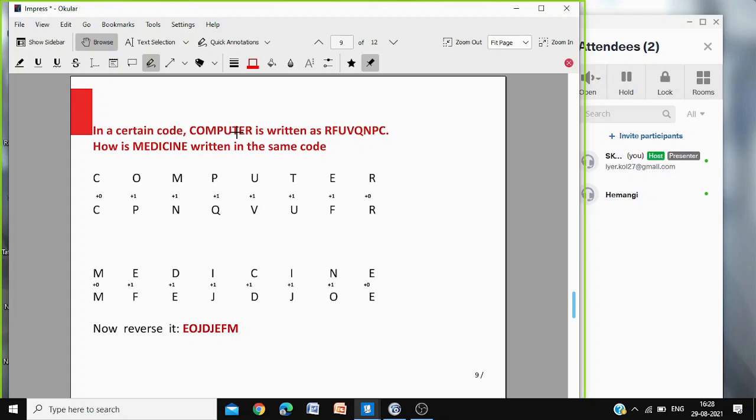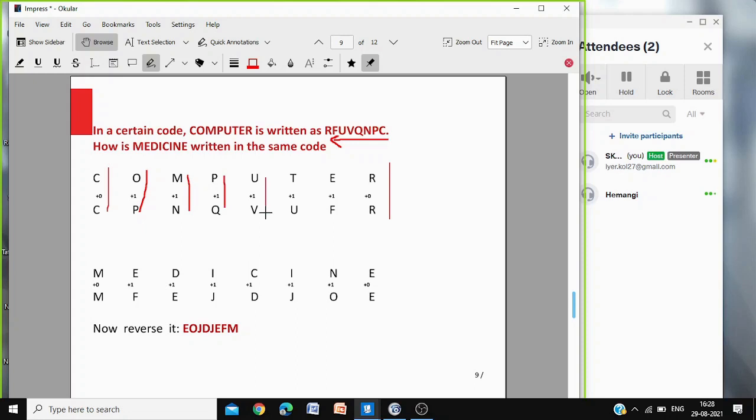Here first is C, end is R, and here beginning is R, end is C. So what you have to do is, first of all, write it in the reverse order. And after writing in the reverse order, now compare. C, means no change, that is +0. R, no change. No change means +0. And others are +1. After O you get P, after M you get N, after P you get Q, after